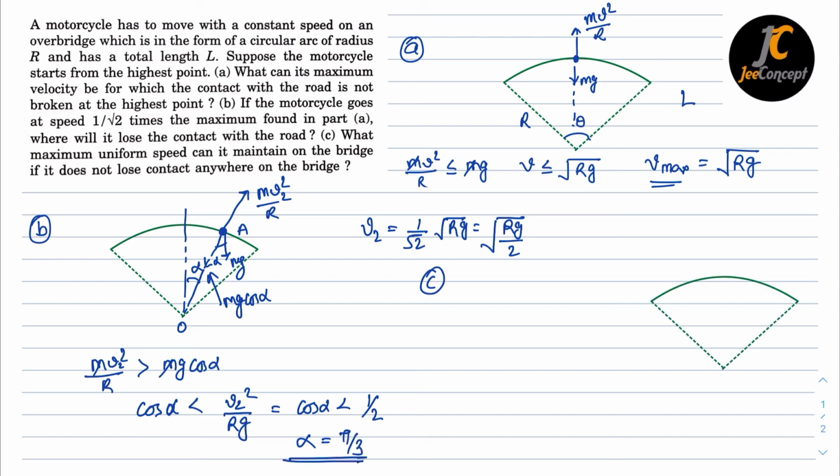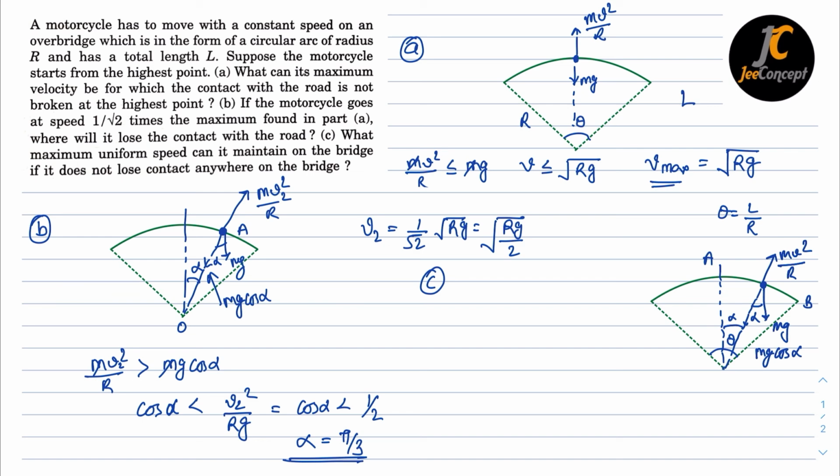Now for the third part, we have to find the maximum uniform speed it can maintain on the bridge if it does not lose contact anywhere on the bridge. From the previous problem, we understood that the chances of the motorcycle leaving this bridge is somewhere here, or let's say in the part from A to B. Let's say at that instant the angle is again alpha, so this is just similar to part B where the mg force will act in the downward direction. This is angle alpha, and mv square by r is acting outward radially, and mg cos alpha will act radially inward.